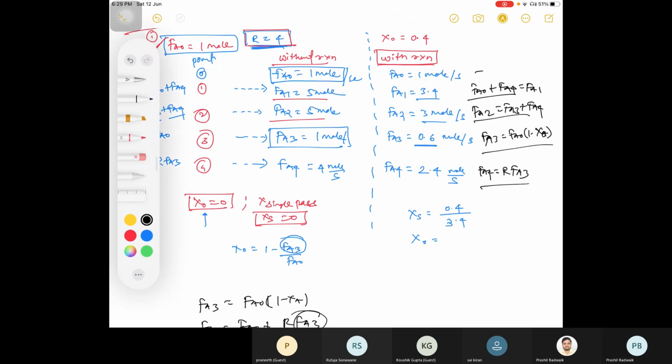Correct. Initial is 3.4 minus 3 divided by 3.4. And what is your overall conversion? That is 0.4, it is given. What is single pass? Please tell me. 0.117.